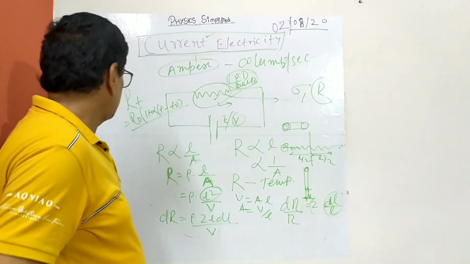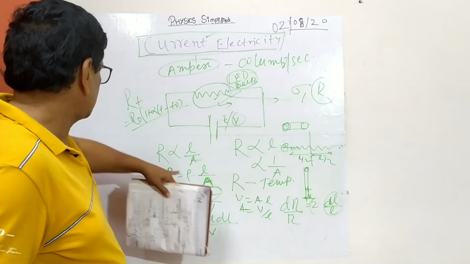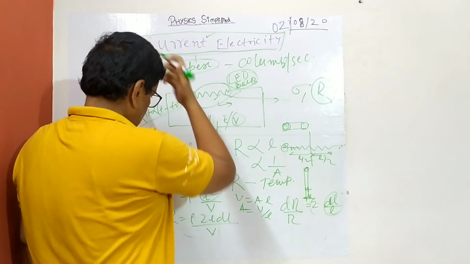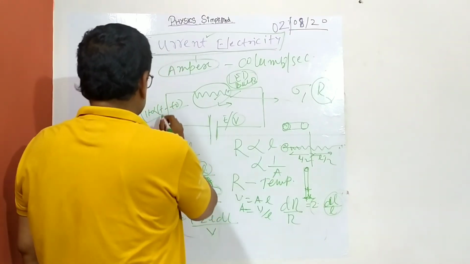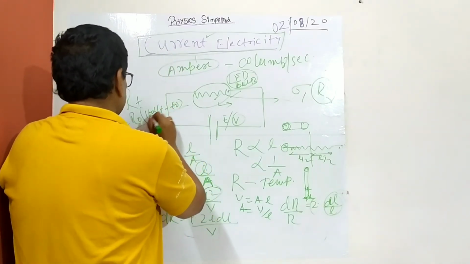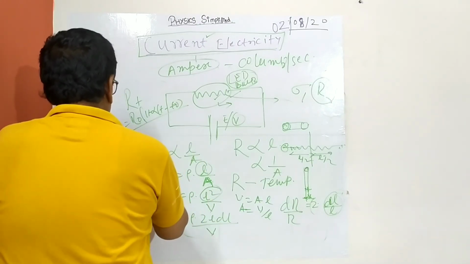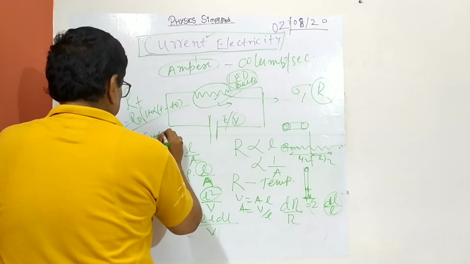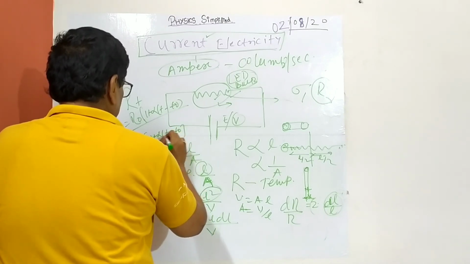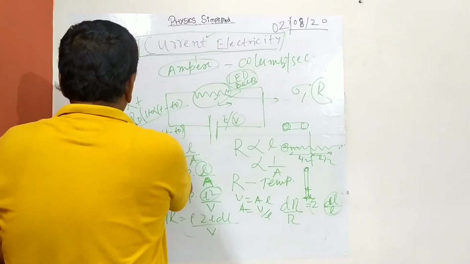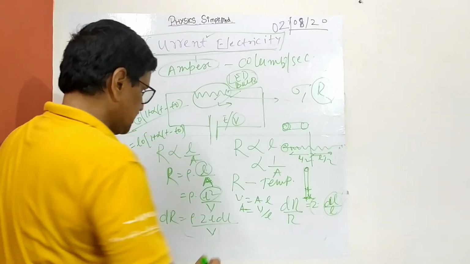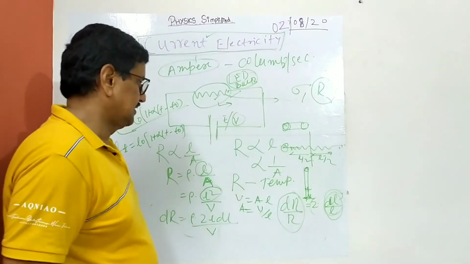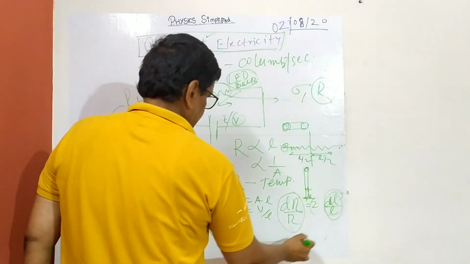This is precisely a linear expansion, because here there is a relationship you have seen that if the length increases, then resistance increases. It is derived from there itself, because linear expansion L_T equal to L_0 into 1 plus alpha (T minus T0), that is precisely defined. So there may be a change, then you can get the resistance. Resistance will vary, and this is the most important point: the percentage change in the resistance is 2 times the percentage change in length. That is a more generalized formula that you will get.